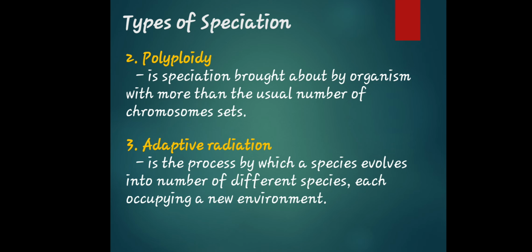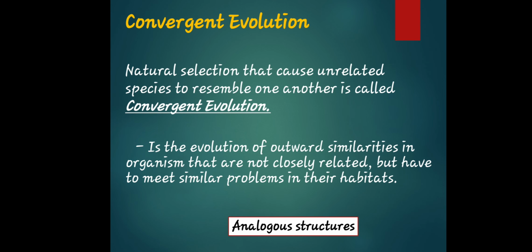So, if we're talking about the usual number of chromosome sets, it's called polyploidy. If it is adaptive radiation, it is the process by which a species evolves into a number of different species, each occupying a new environment. Okay? So let's talk about convergent evolution.